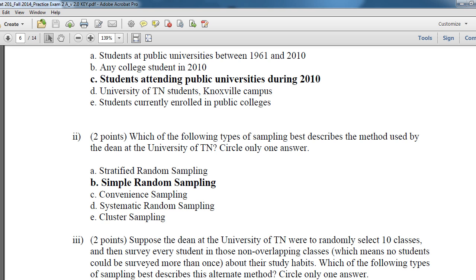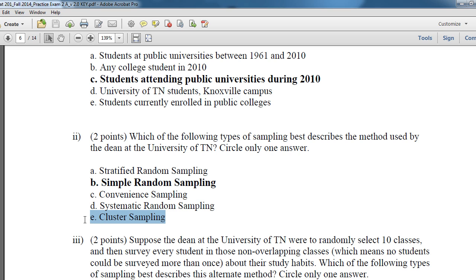Stratified also collects randomly, and you'll see that it's not that it's multi-stage, it's just that you have to randomly select within that strata. You need 25% freshmen, so those 25% freshmen are randomly selected. Now cluster is a bit different. Think of clustering to put all things together and to take them all at once. Cluster is when you do not acknowledge differences and you just go to a large group and take it all at once. It's a cluster.